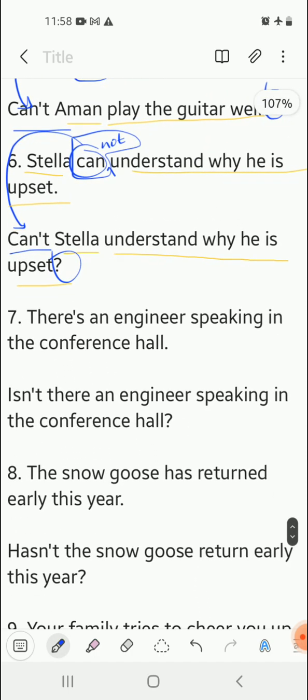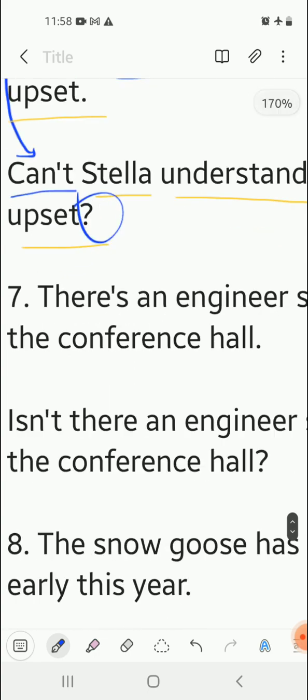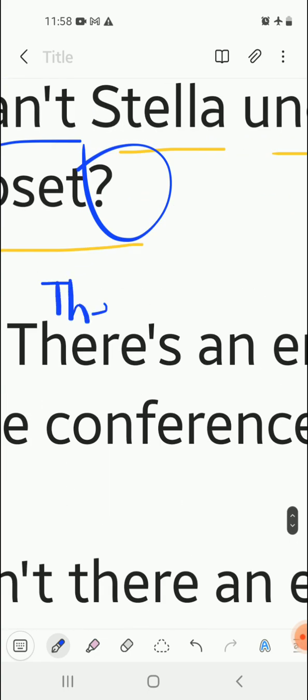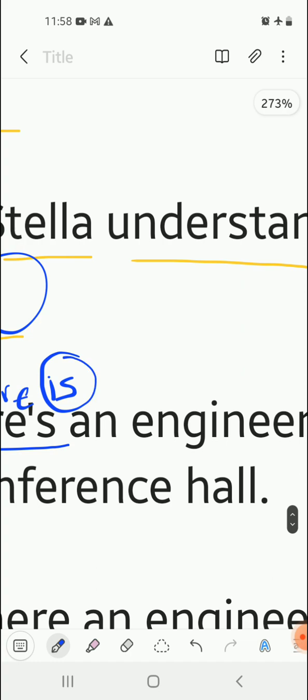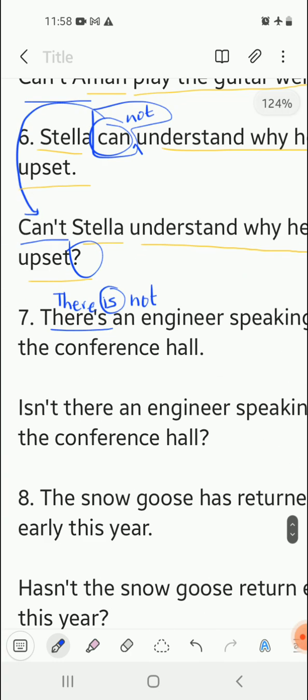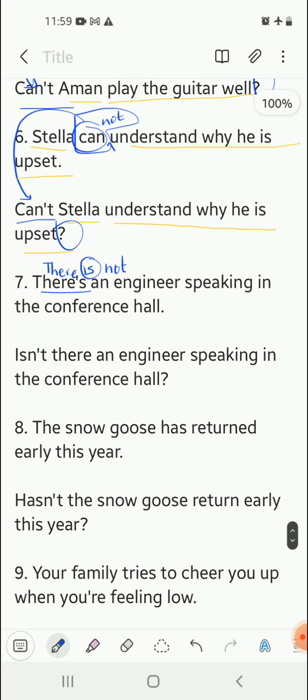Next, there's an. There's means there is. It's a short form for there is. So there is an engineer. So we have already got the be form of verb, that is. So after that we are going to add a not. So the sentence becomes there isn't or there is not an engineer speaking in the conference hall.